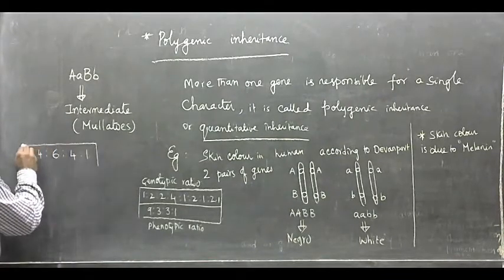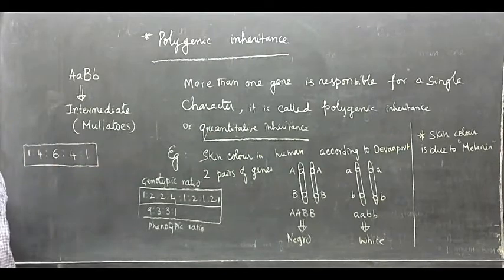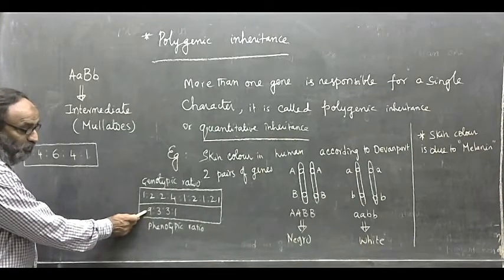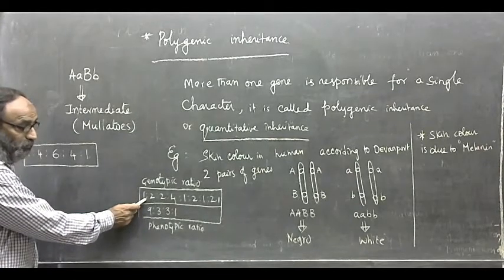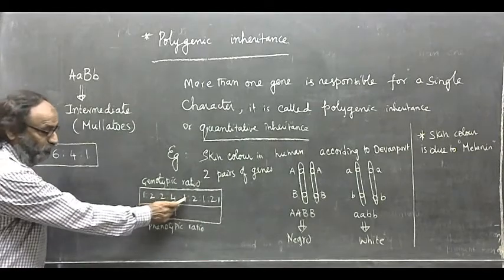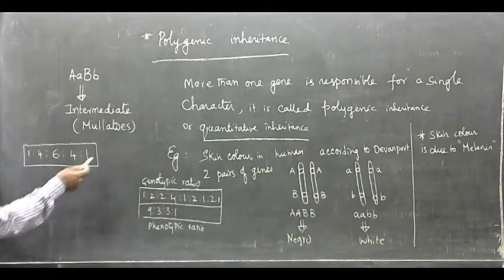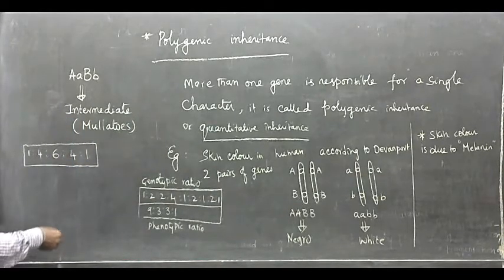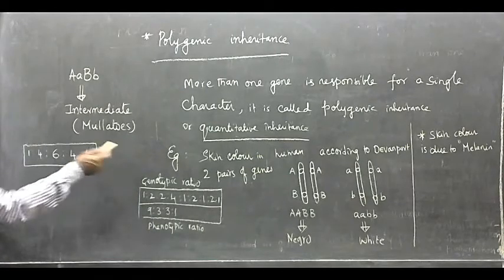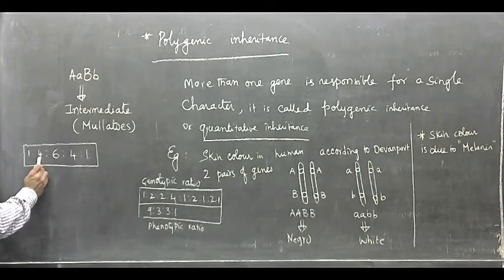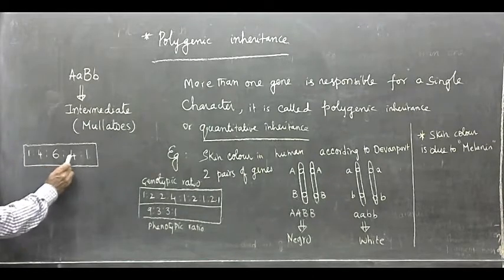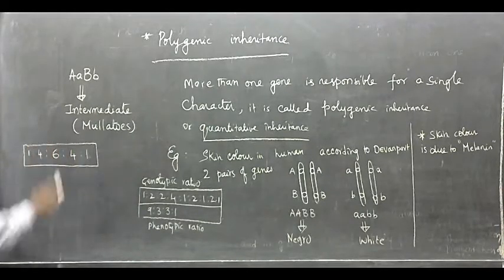That means it is not obeying the Mendelian law of independent assortment. If it obeyed the Mendelian law of independent assortment, the phenotypic ratio must be 9:3:3:1 and the genotypic ratio 1:2:2:4:1:2:1:2:1. In this case, the number of offspring produced is 16: 1 plus 4, 5, plus 6, 11, plus 4, 15, plus 1, 16.